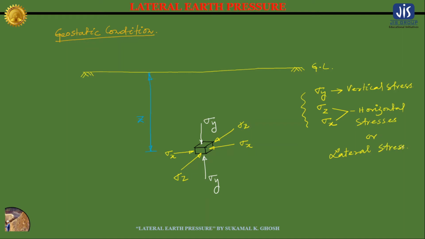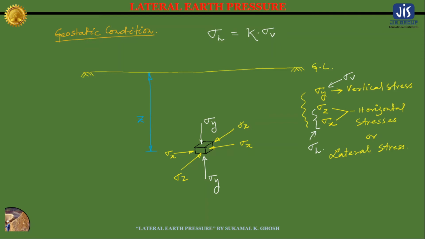So this sigma y can be written as sigma v, because this is the vertical stress, and sigma z and sigma x can be written as sigma h. Now if you want to establish a relationship between sigma h and sigma v, then you can write it as sigma h equals K into sigma v.